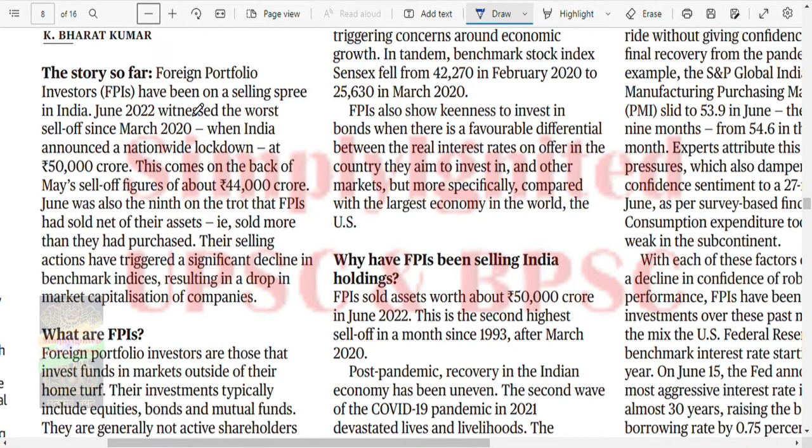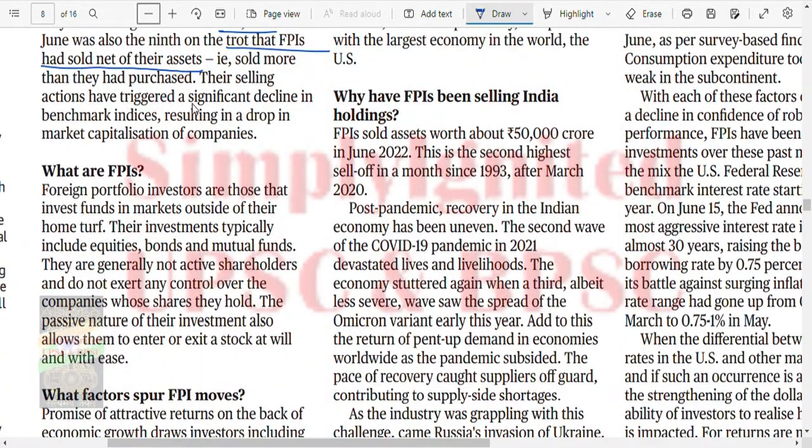Okay, the FPIs have been on a selling spree in India. June 22 witnessed the worst sell-off since March 2020. This comes on the back of the May sell-off figure of about 44,000 crores. June was also the ninth month on the trot that FPIs had sold net of their assets, that is, sold more than what they have purchased. Their selling action has triggered a significant decline in benchmark indices, resulting in a drop in market capitalization of companies.